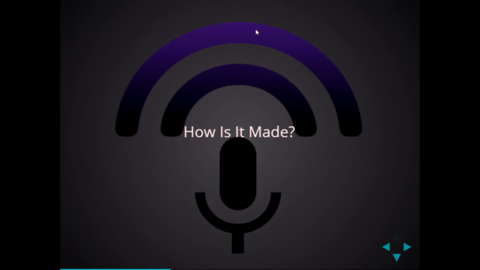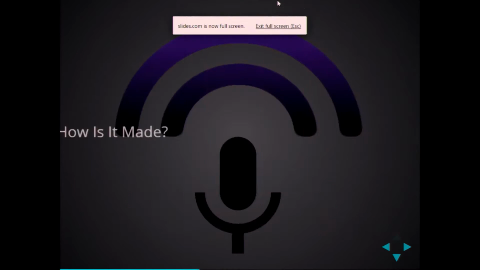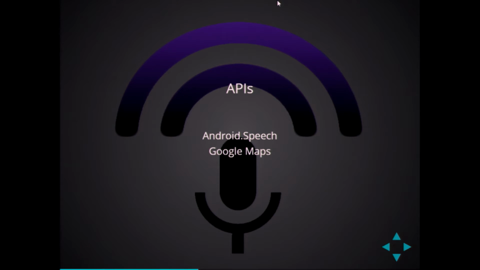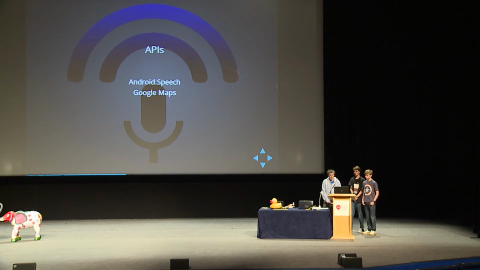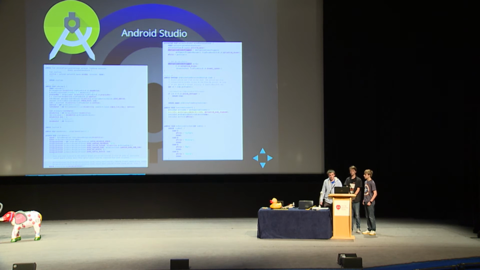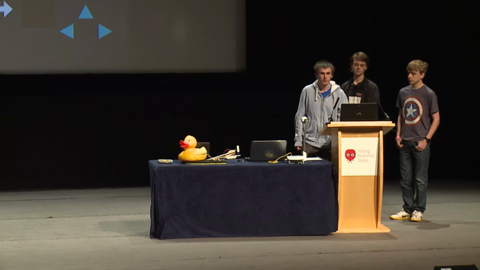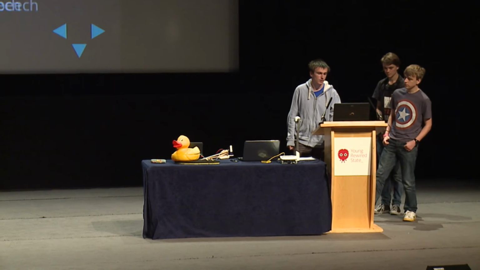How is it made? Over to Isaac. So we made the app using the Android Speech API and we implemented Google Maps. It was challenging, but we've got a working prototype. We made it in Android Studio, and we use an SQL-like database as the backend where we store the responses.